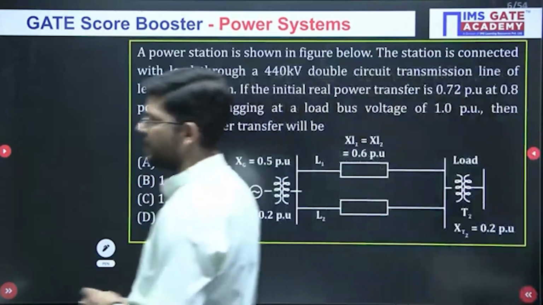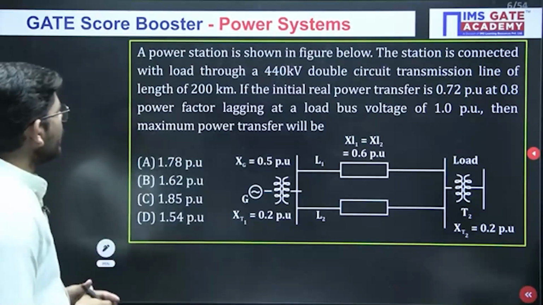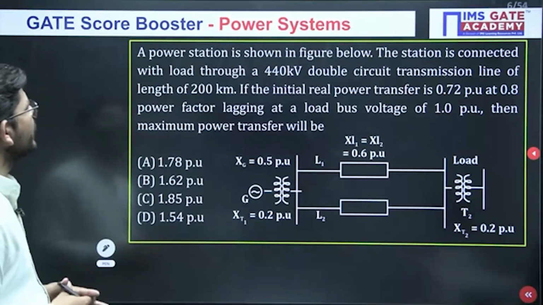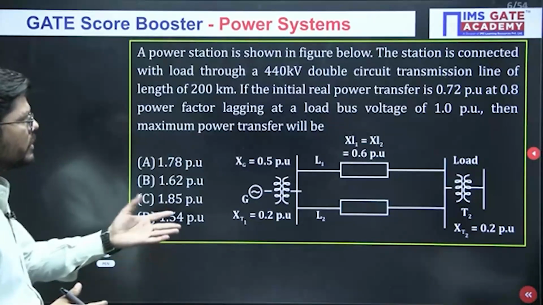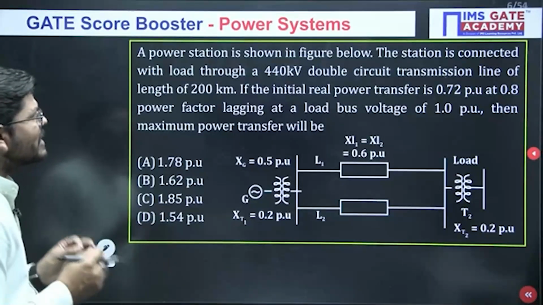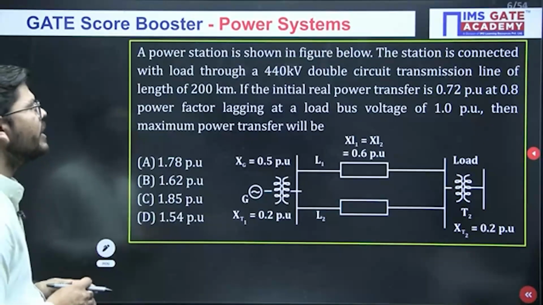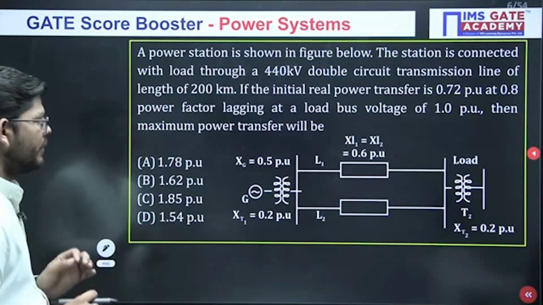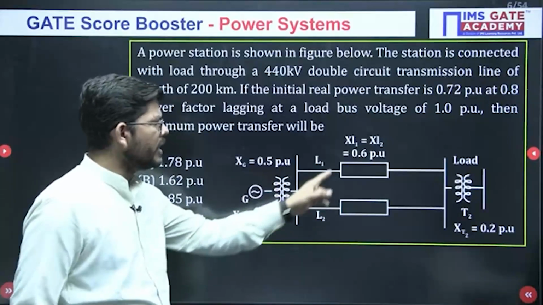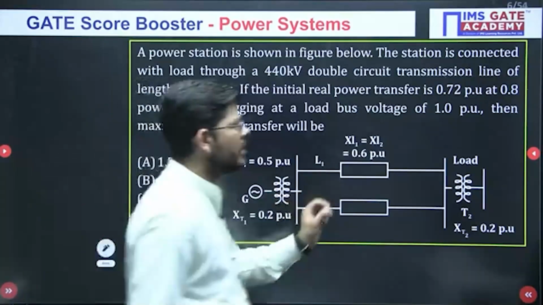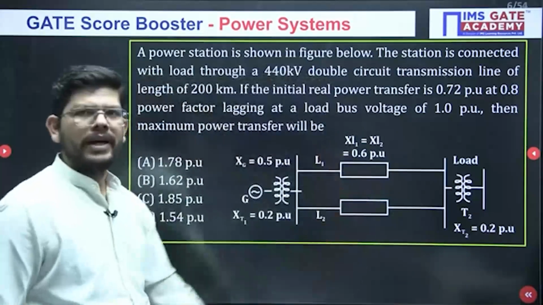So just see this particular question. What has been given here? Let me just read out this particular question. A power station is shown in the figure below. So this is the power system. The station is connected with load through a 440 kV double circuit transmission line. So this is the generator and this is the transformer. Then we have double circuit transmission line, and at the end we have another transformer. Then finally we have the load.